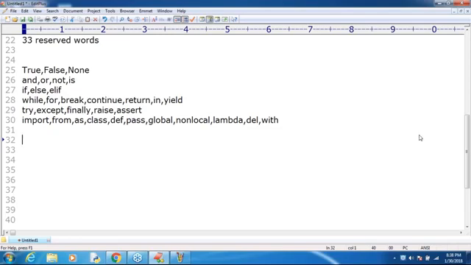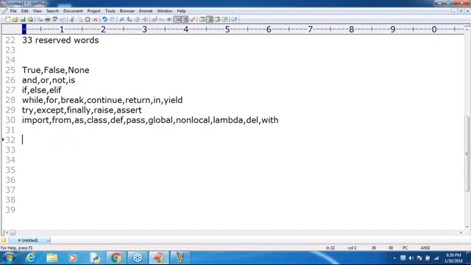Earlier I was saying one or two doubts. Is pass the same as continue? No, sir, no. Someone asked whether raise is like the throws keyword in Java. Very simple: raise is not like the throws keyword. Raise is like the throw keyword. In Java, throw is there, throws is there. The equivalent of the raise keyword in Java is the throw keyword, right?